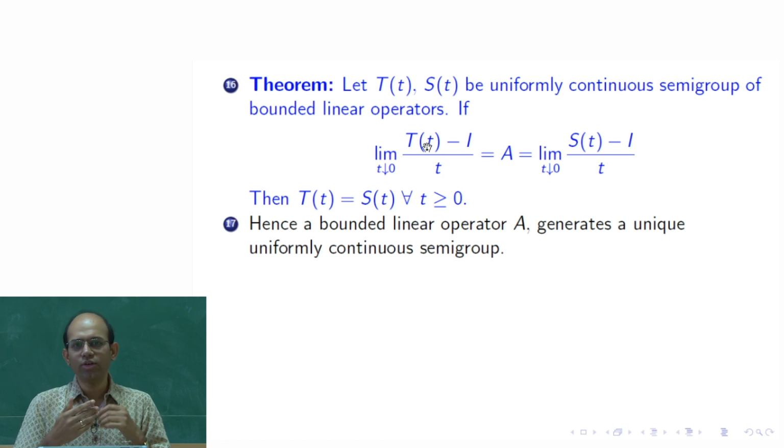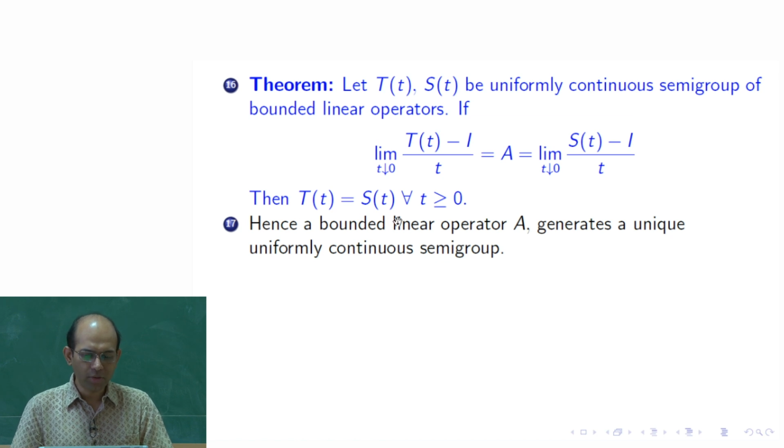Basically, if you look at some nonlinear functions, some functions f and g, and you just have that their derivatives at 0 are matching, that does not necessarily mean that the functions will be the same, correct. However, if they are linear functions and their slopes are matching and both start from 0, they are the same thing. Now here, for semigroups, how to do this? That is the question. So, this is like the derivative at 0.